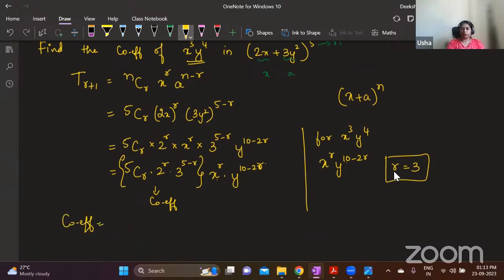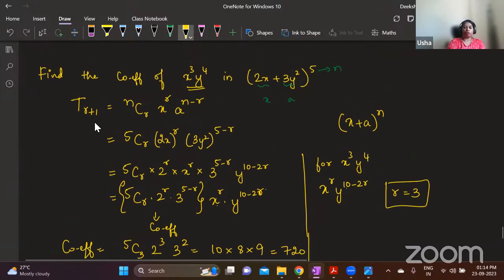Only this part I will write with r as 3: 5C3, 2 power 3, 3 power 5 minus 3, which is 2. 5C3 is 10. You can simplify. It is 10. 2 cube is 8. And 3 square is 9. So answer is 720. Understood this? This type of questions are very common. Practice the questions of this type.